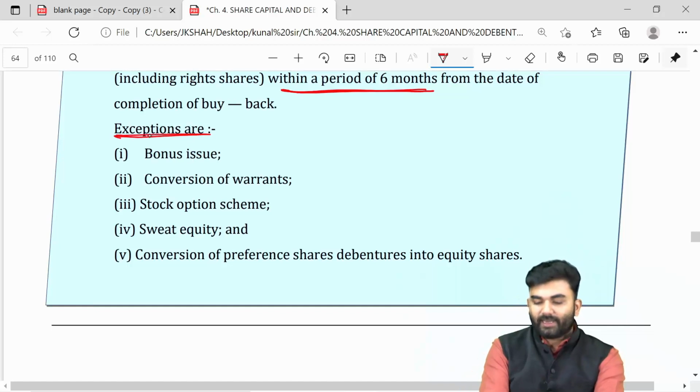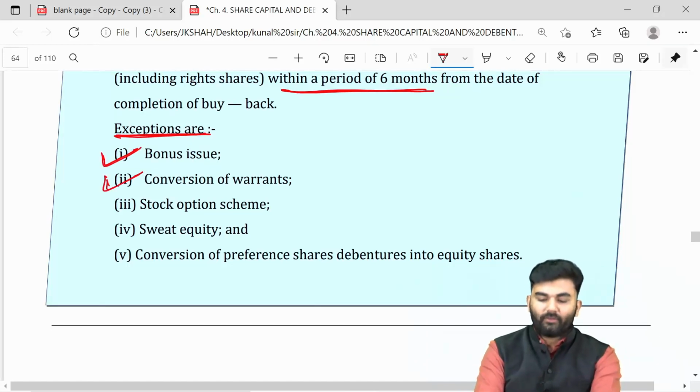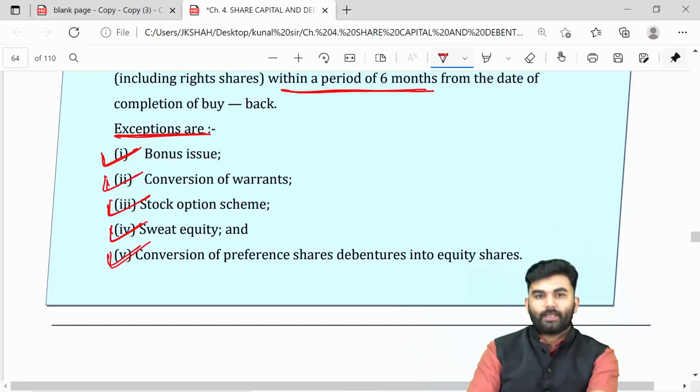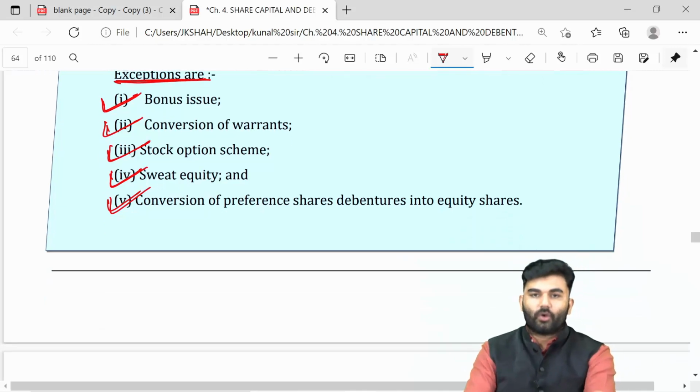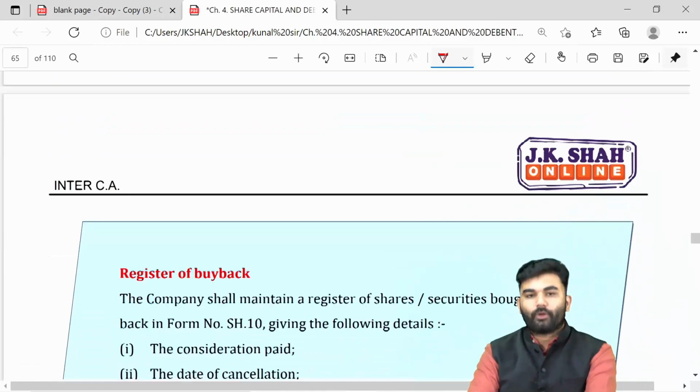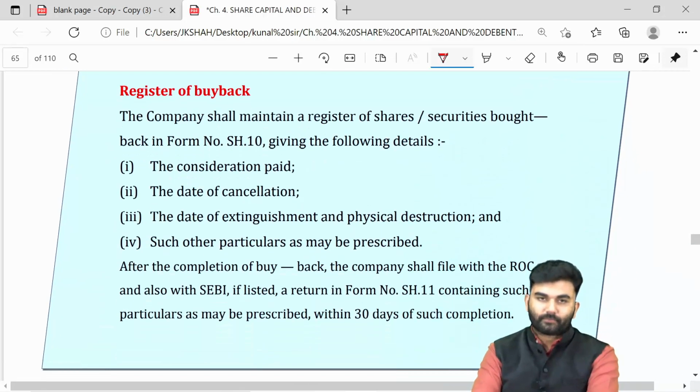However, there are certain exceptional cases wherein you can issue a bonus share, or you can convert your shares into warrants or warrants into shares, or there can be something called stock option schemes, or there can be sweat equity shares, or there can be something called conversion of preference shares or debentures into equity shares. Such things are allowed, but a new issue is not allowed for at least the next 6 months.